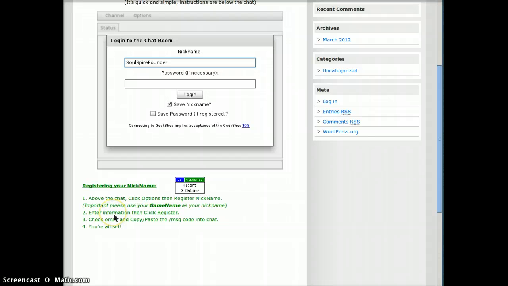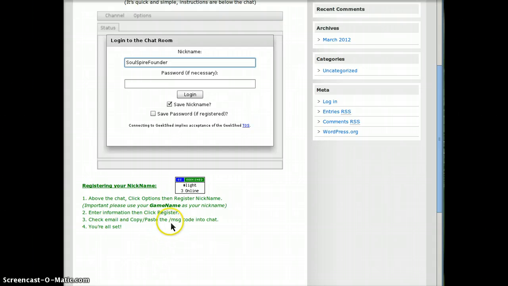In the registration process, you just need to enter your password twice, and that's just to verify that it's correct, your email address, and then send. It will then send you an email for verification of registration. This is all private. Even I don't see that information. This is for the service that we use to verify that you're actually human.